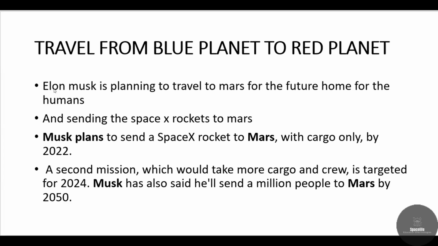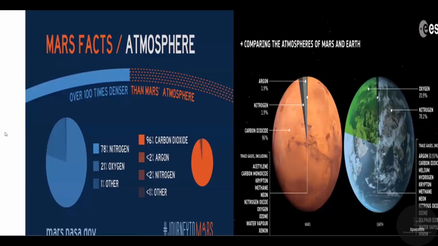Here Elon Musk, the founder and CEO of SpaceX, wants to make a future home for humans and is planning to send rockets to Mars. Elon Musk is planning to send 2 cargo ships in 2022 and 4 cargo ships in 2024. So first, we are going to know about the mission of Mars.